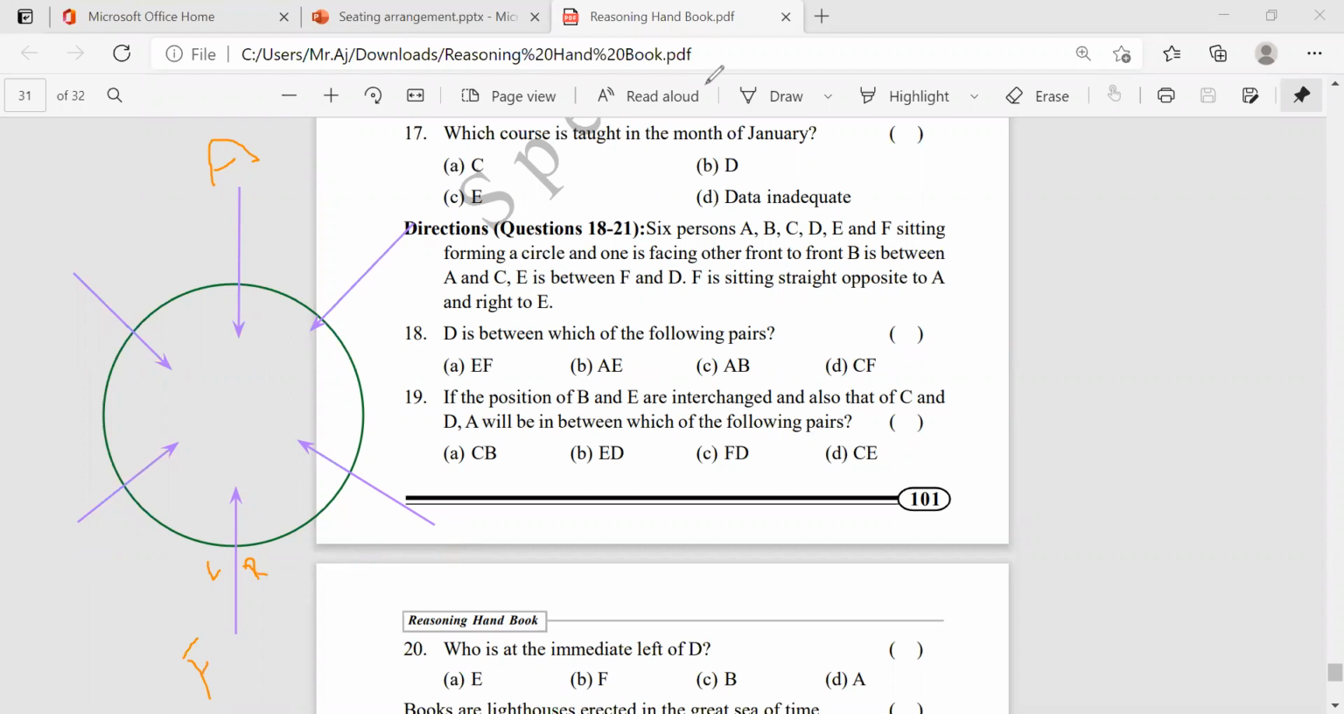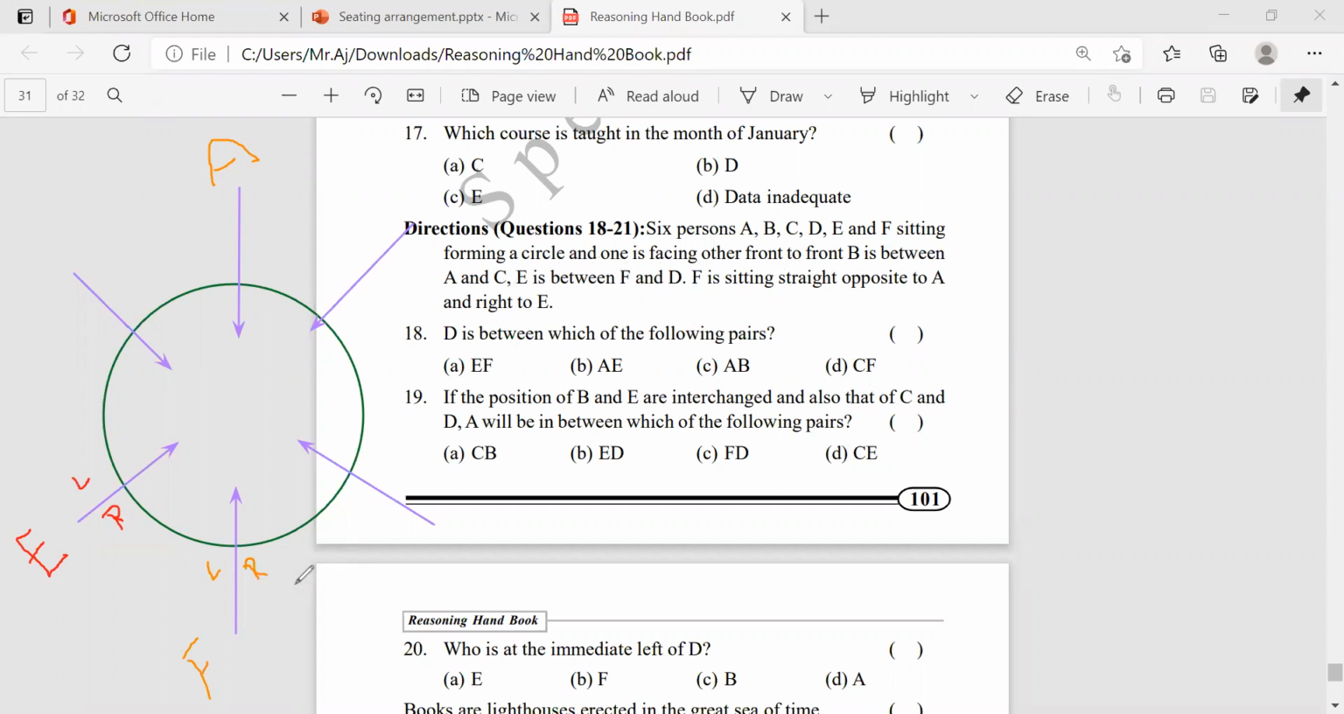For this, I am taking E here. E is here. So E is left this, right this. Then F is right of E. Condition satisfied. Now, B is between A and C.